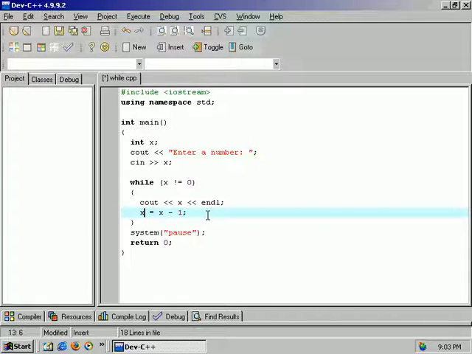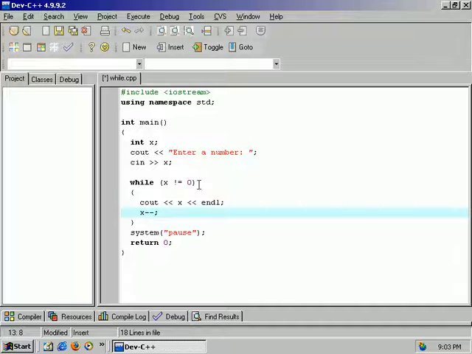You can run this code and you can see that it works. I promise you it will. I've been programming for quite a while, I've done this many, many times. But there's a more beautiful way to do this, and that is x minus minus. This will decrease the value by 1. If you want to increase the value by 1, x plus plus. We'll do both of them. We'll do x minus minus first.